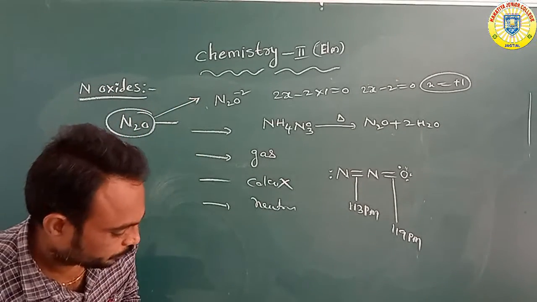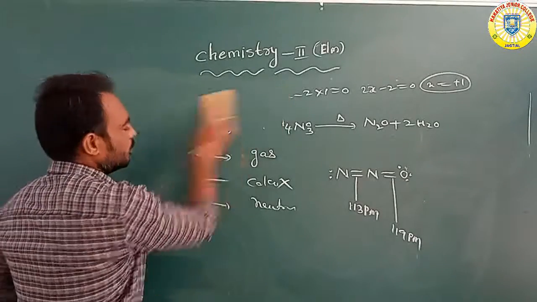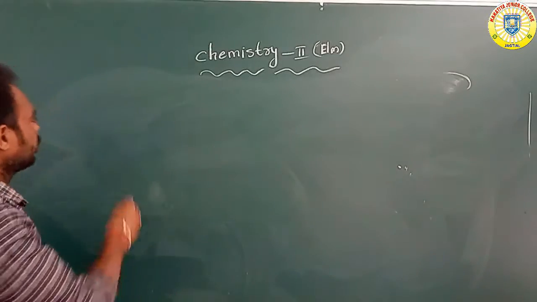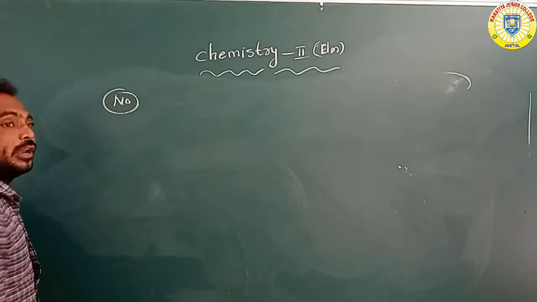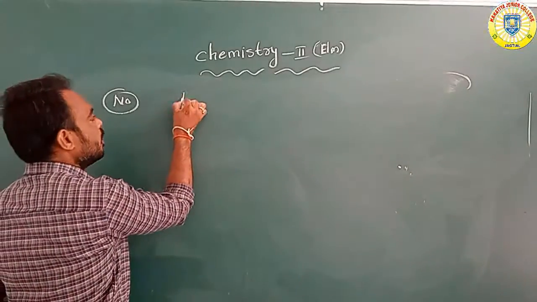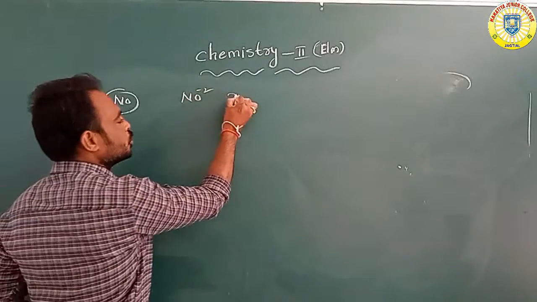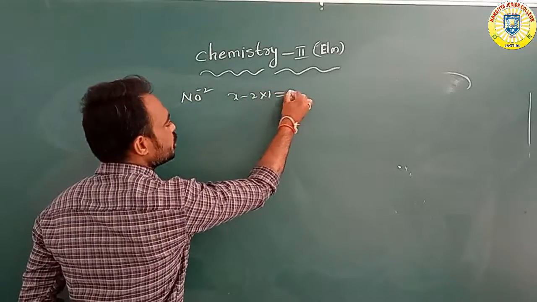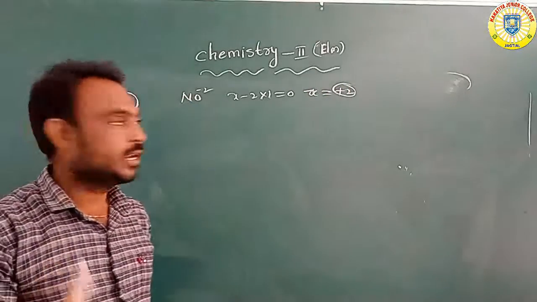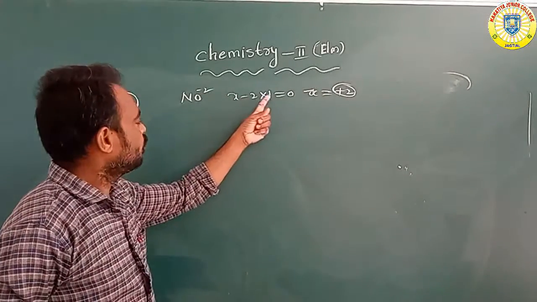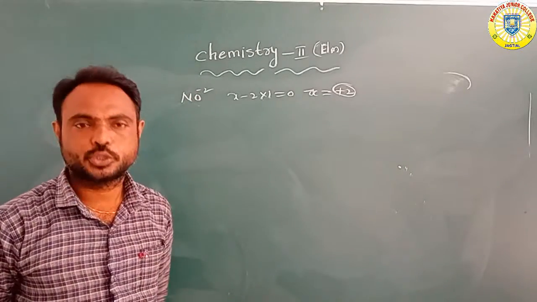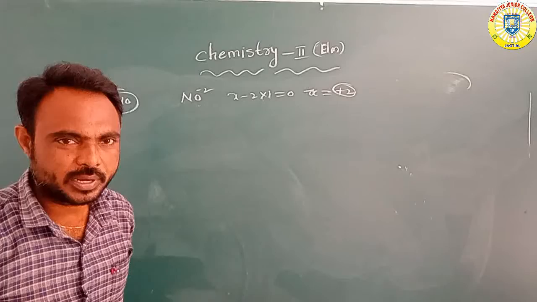Next, nitric oxide. NO, nitric oxide. Oxygen is minus 2, so x minus 2 into 1 is equal to 0. How many oxygen atoms? Only 1. So x is equal to plus 2 oxidation state. So the nitrogen oxidation number is plus 2.